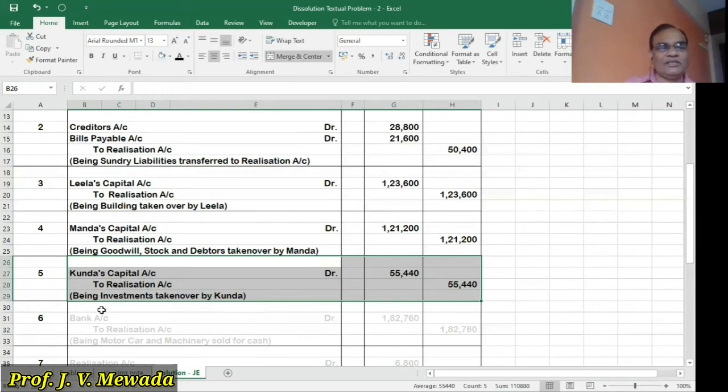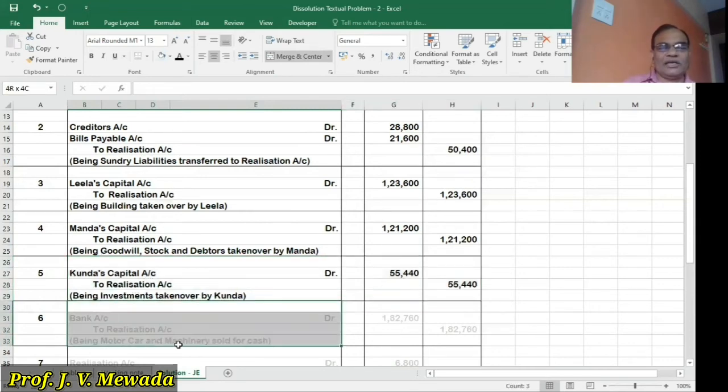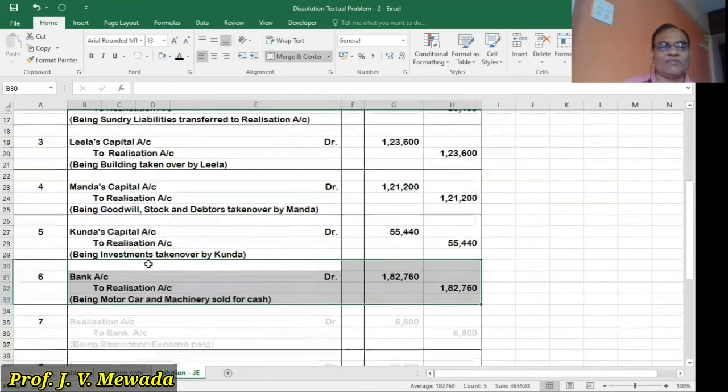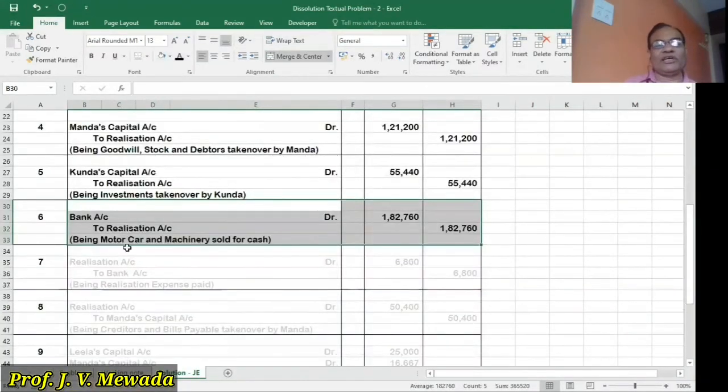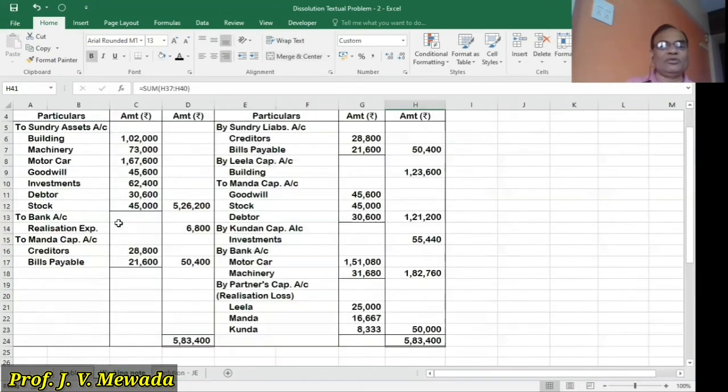Okay. Then the assets were sold for cash. So what amount do we realize? Now, bank account debit to realization account, motor car and machinery sold for cash. So we have completed this. See in the working note what we have completed: this transfer of assets is over. Transfer of liabilities is over. Now, sale of assets to Leela, Manda, Kunda, and bank account, that is over.